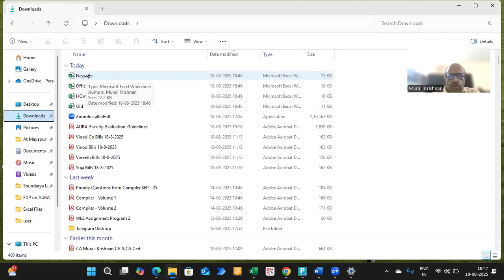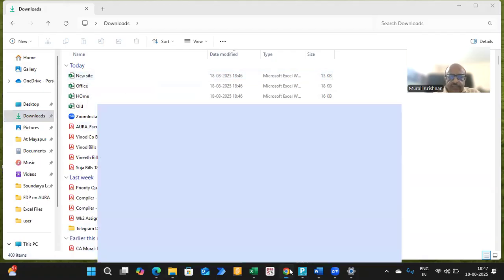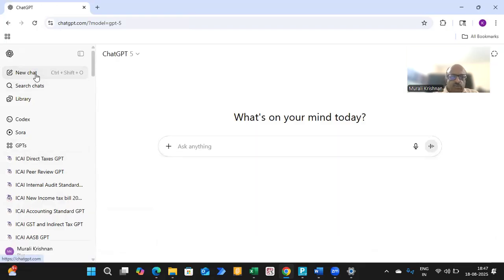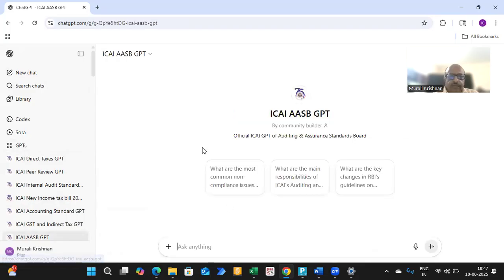One more tip I want to tell you: when you're studying, you can use ChatGPT like this. With the institute login, these are logins from the institute portal, the private GPT or custom GPT as you call it. For you, there are study materials and all that. You can take the audit study material. I'm just going to take an example.